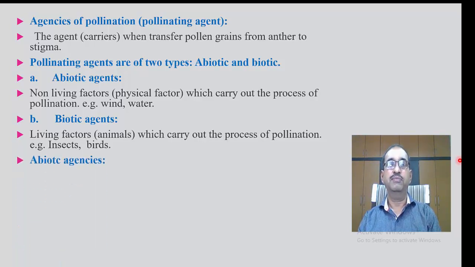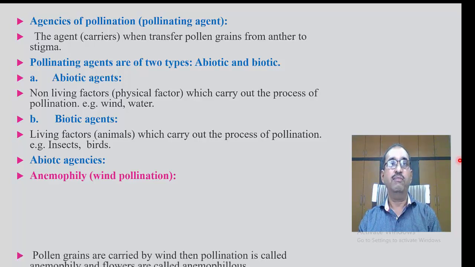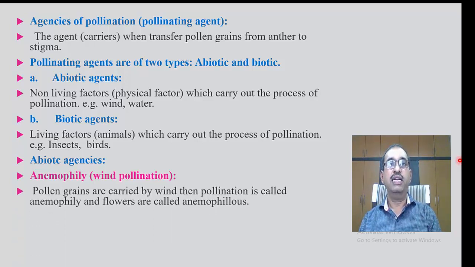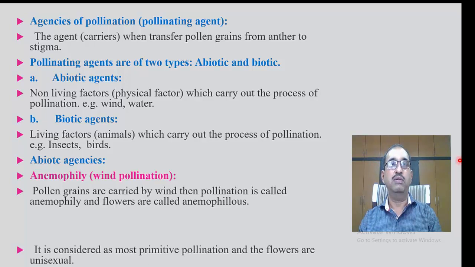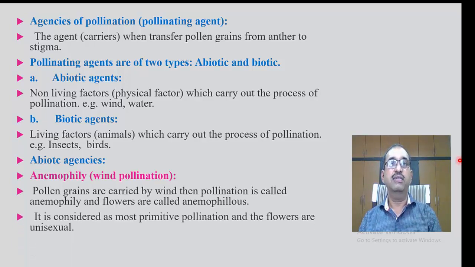Abiotic agencies. First we see one example, anemophily, which is called wind pollination. When pollen grains are carried by wind, the pollination is called anemophily and the flowers are called anemophilous flowers. It is considered the most primitive pollination and the flowers are unisexual.